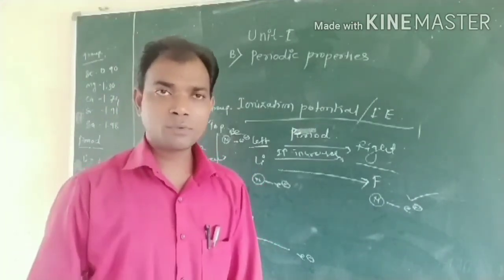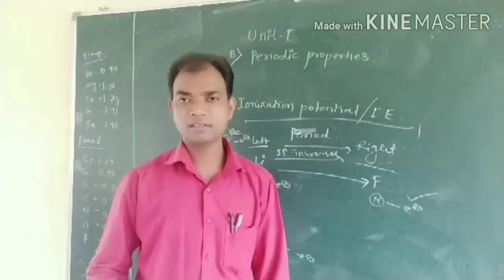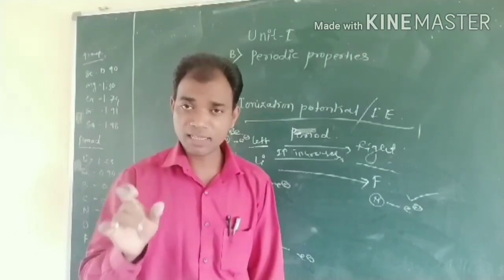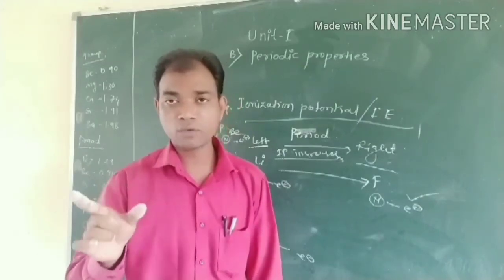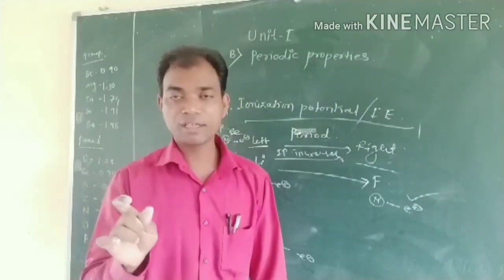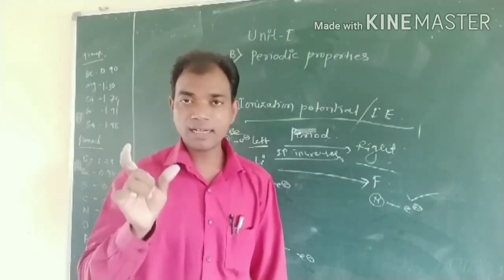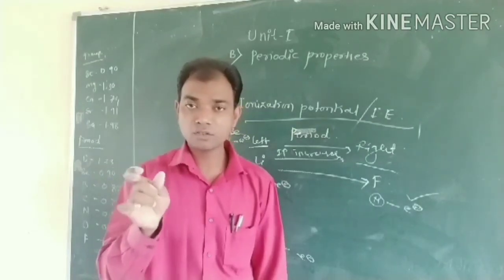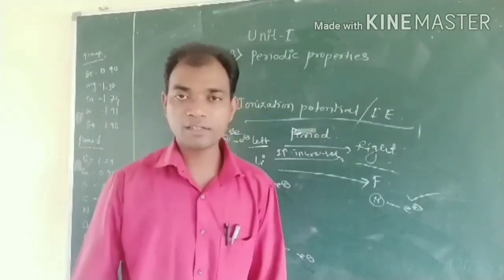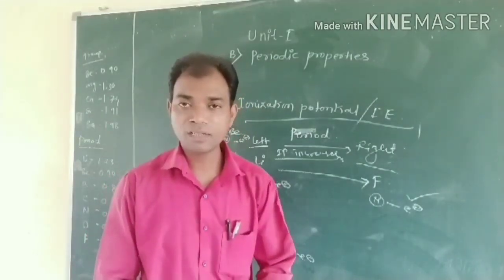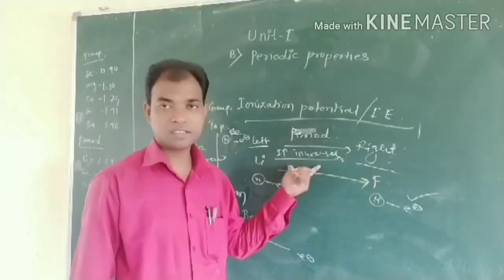Then the ionization potential in a period, the atomic size decreases, so the force of attraction between nucleus and outermost valence electron is strongest, and to remove that electron requires a large amount of energy. That means ionization potential from left to right goes on increasing.